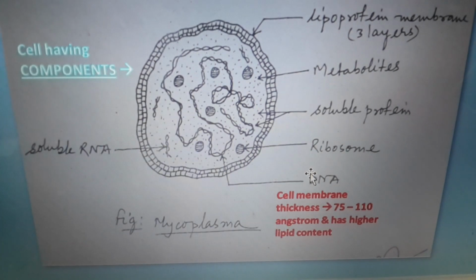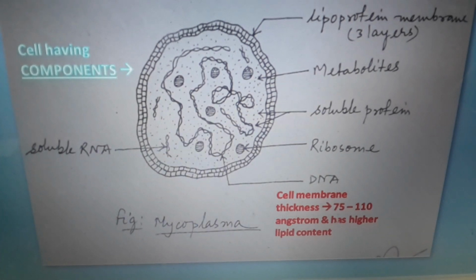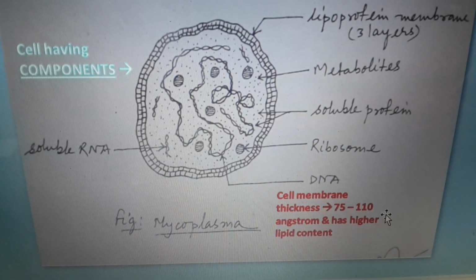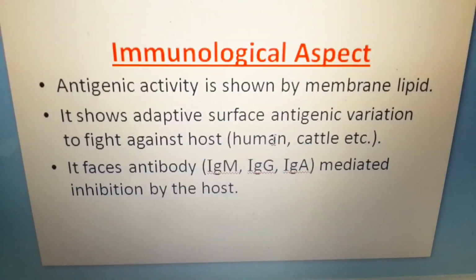The thickness of the cell membrane varies from 75 to 110 angstrom, and this membrane has higher lipid content than other bacteria.